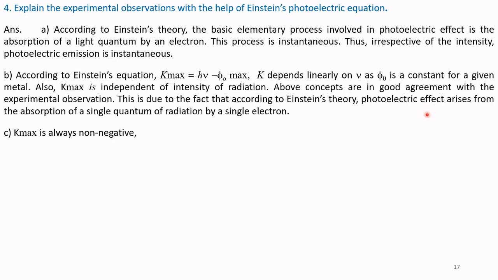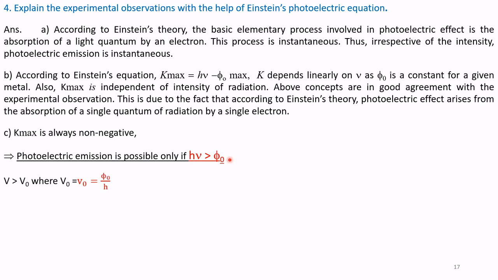Kmax is always non-negative. That is, photoelectric emission is possible only if h nu is greater than phi naught. See this equation, Kmax is equal to h nu minus phi naught. So there is a minimum phi naught below which there is no photoelectric emission. If h nu is greater than phi naught, then only photoelectric emission is possible. Please note it: when nu is greater than nu naught, where nu naught is equal to phi naught by h.